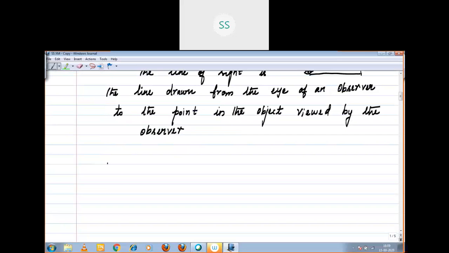First we should see what is the angle of elevation.